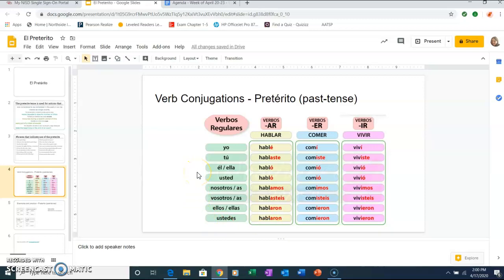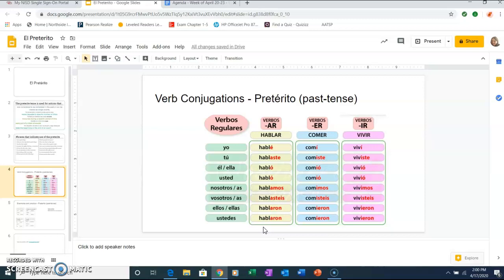Yo, tú, él, ella, usted, nosotros, nosotras, vosotros, vosotras, ellos, ellas, y ustedes. And then for each of the verbs, the black font tells you this is the stem of the verb, so this is the part that doesn't change. And the red font tells you this is the part that tells you, first of all, who is the one that is speaking, and also what is the tense of this verb.